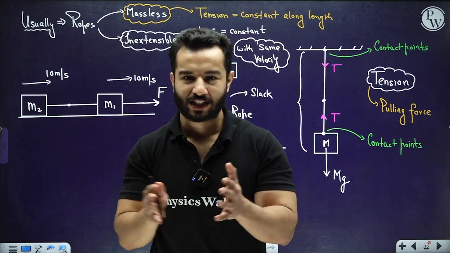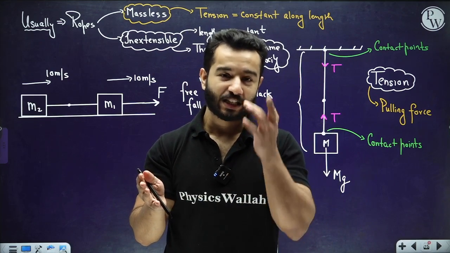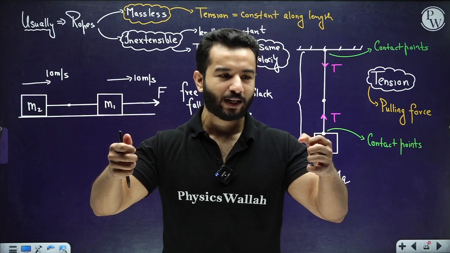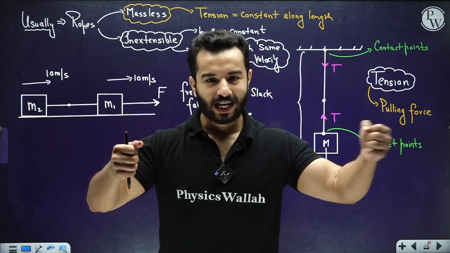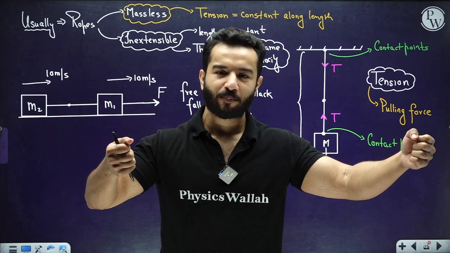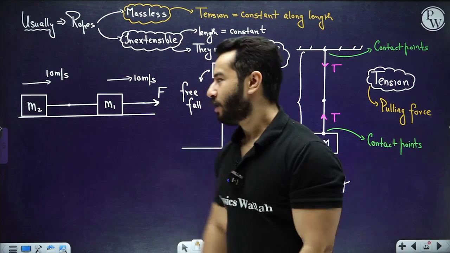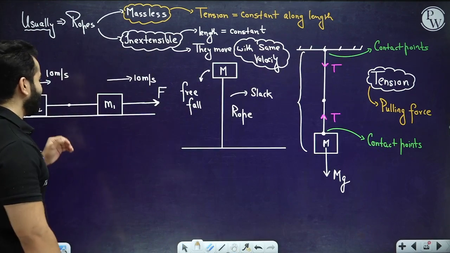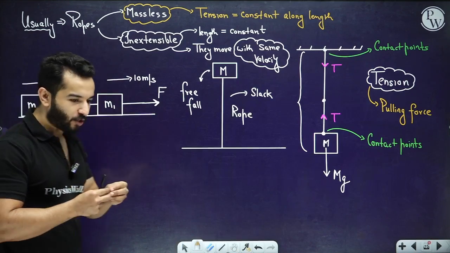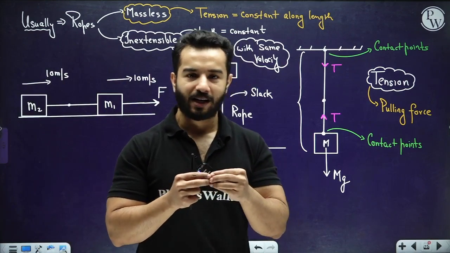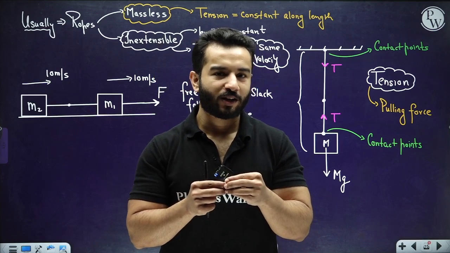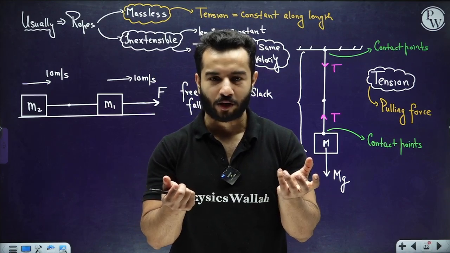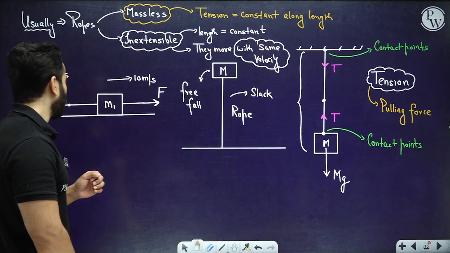That means there is some extension, which happens in springs, right? If you have got two blocks connected to a spring, one can move for a certain period of time, another can be at rest. So this is what we mean by inextensible. And this also means that if two points of a rigid rope are not moving with the same velocity, it means that they are broken, right? So we don't want that.